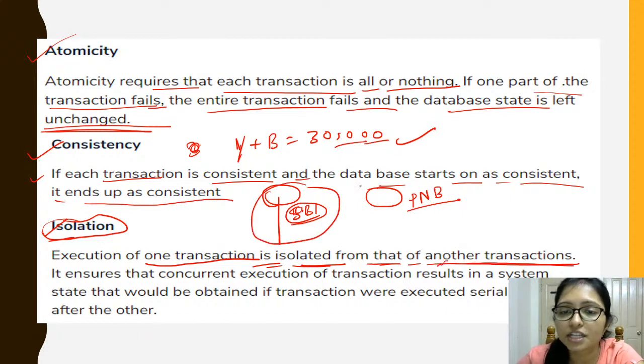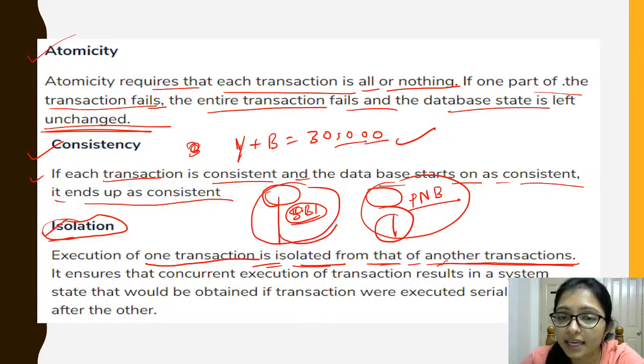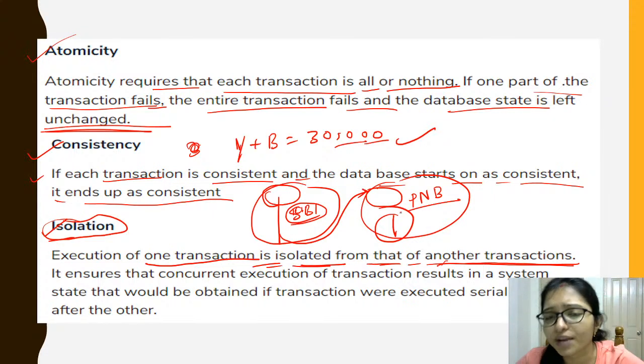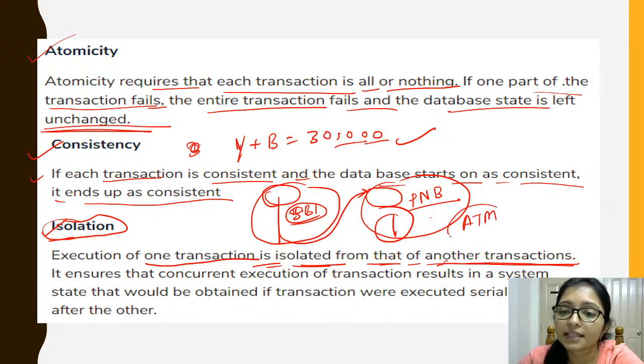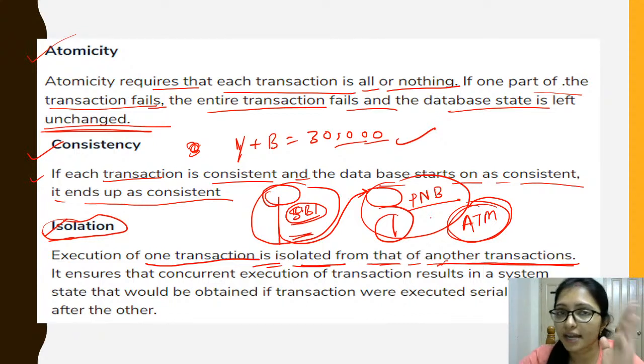This is a separate transaction and this is a separate transaction. It should be isolated, there should not be any mistake. Maybe at the same time my brother is also doing some transaction. When I am sending him money, then maybe at the same time he is trying to get some money from the ATM, but this transaction is isolated from the other transaction which my brother is doing, right? The two transactions are not the same, they should be isolated, right?